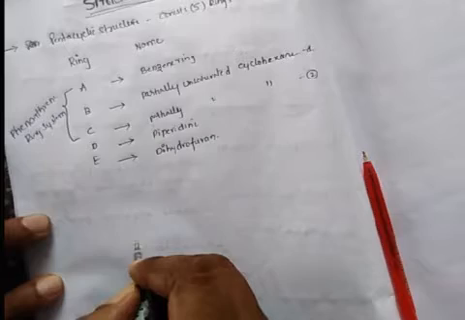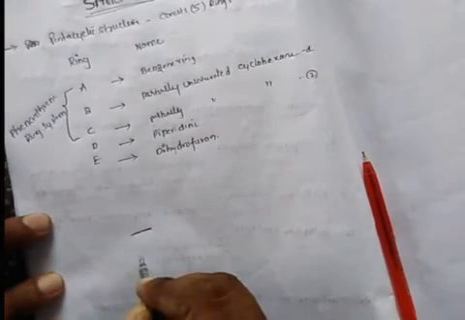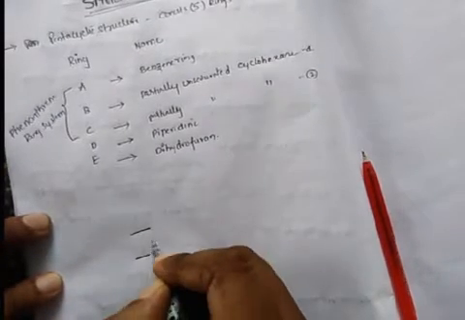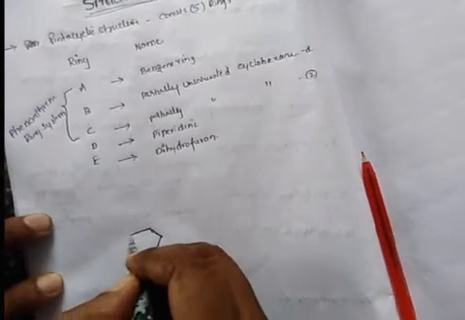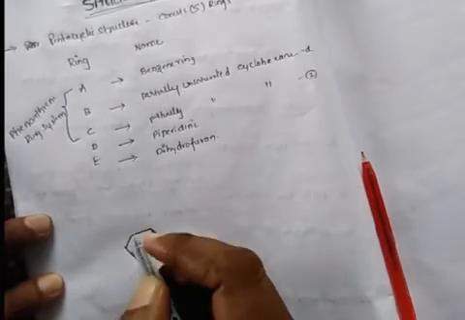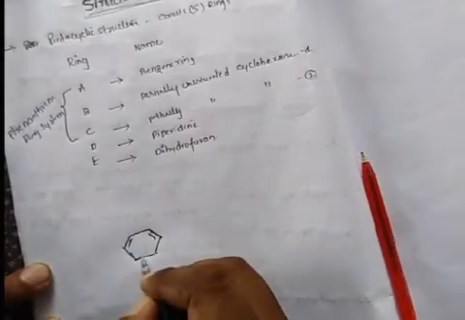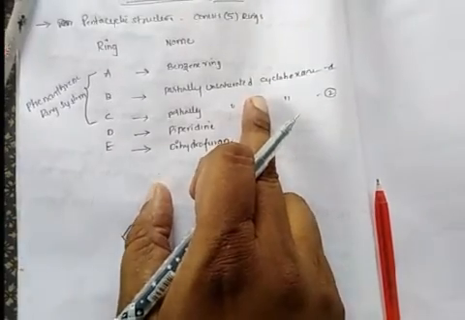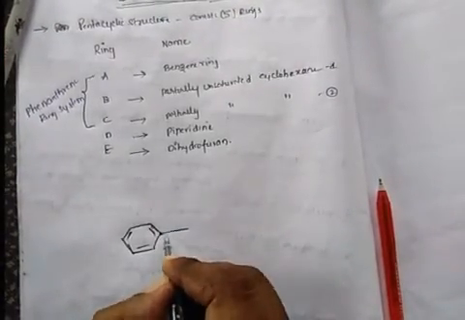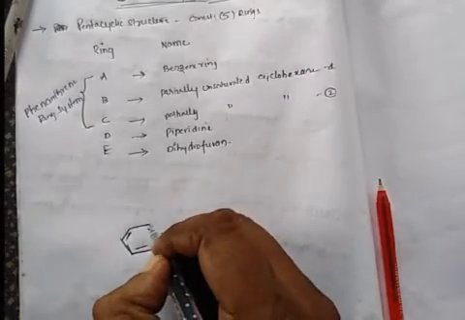Drawing the structure of the benzene ring. This is the structure of the benzene ring. Okay, this is about the benzene ring. So the second ring is a partially unsaturated cyclohexane, that is to be written here.